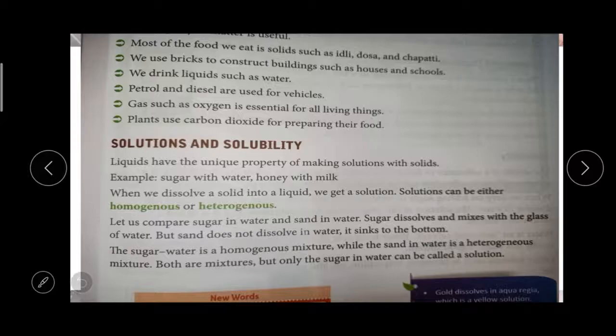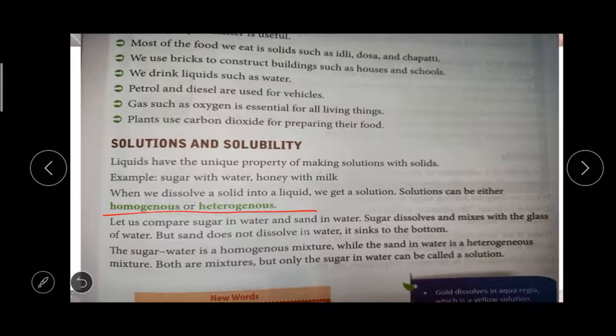Okay, when we dissolve a solid into a liquid, we get a solution. So what does solution mean? If you dissolve a solid into a liquid, that is called a solution. For example, if you take a spoon of sugar and mix it with water, that is called a solution. Solid mixed with liquid is called a solution. Okay, so a solution can be either homogeneous or heterogeneous.